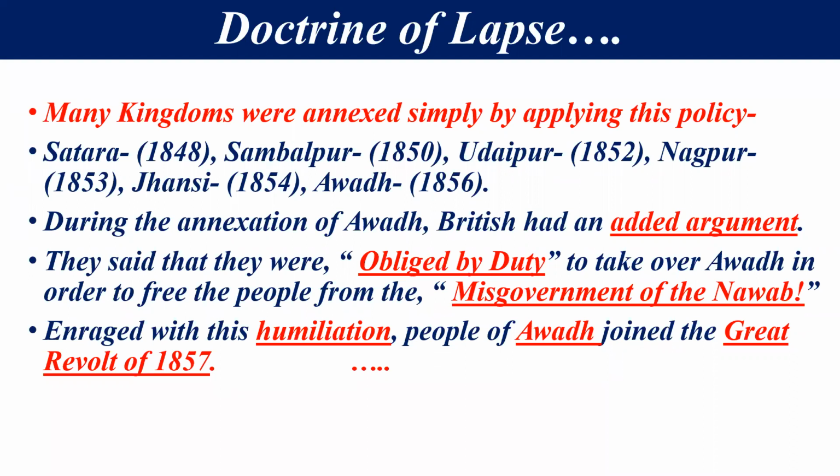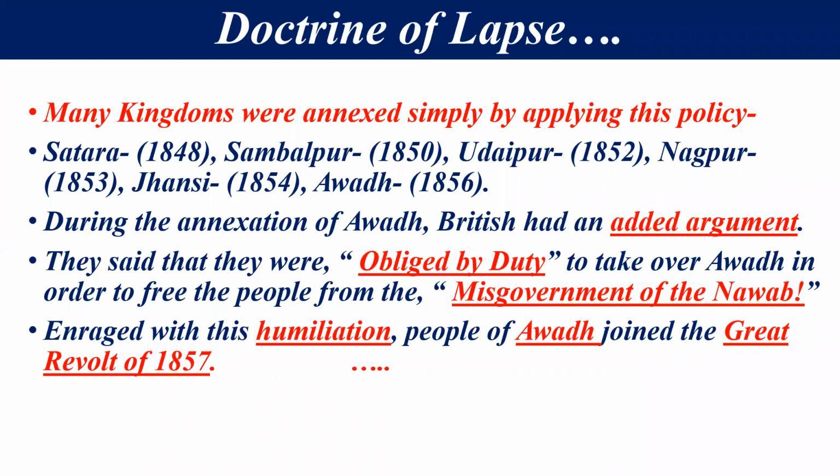Now here listen, students, one thing. If any ruler adopted any heir, means अगर वो किसी को अडॉप्ट करता है, that cannot be considered the heir of that particular king. वो उस राजा का उत्तराधिकारी नहीं माना जाएगा. The heir must be a natural heir. Means वो उनका natural प्राकृतिक बच्चा होना चाहिए, ना कि वो किसी को अडॉप्ट कर सके. Adopted son जो है वो भी वैल्यू एप्लीकेबल नहीं होगा एज ए किंग, उसे भी नहीं माना जाएगा. So according to this policy, they annexed many parts of India, many states of India, into the British Empire.